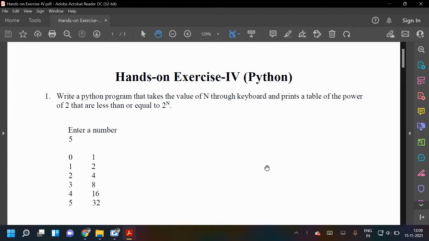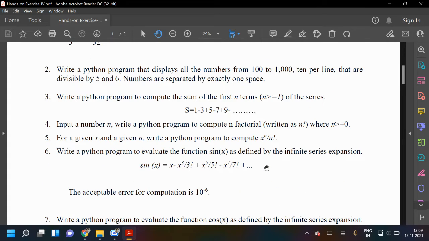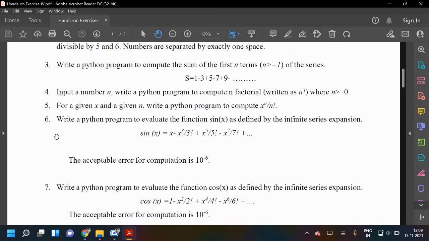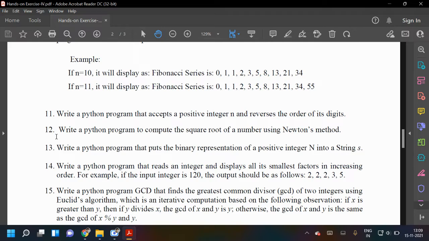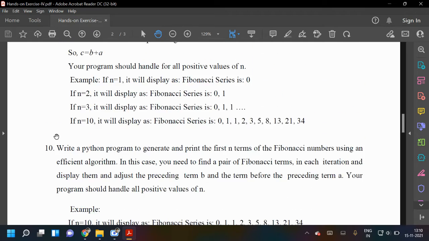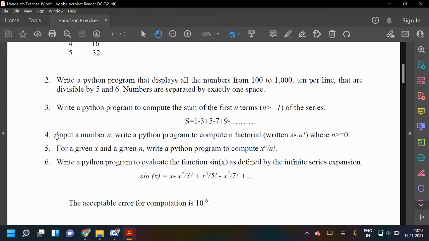So when we were discussing this, we have solved the code till the fourth question. So today I will ask you to show your code. I hope you all have tried, because in the last class Priya ma'am has discussed all the questions, as she informed me. Okay, so let us continue from five.